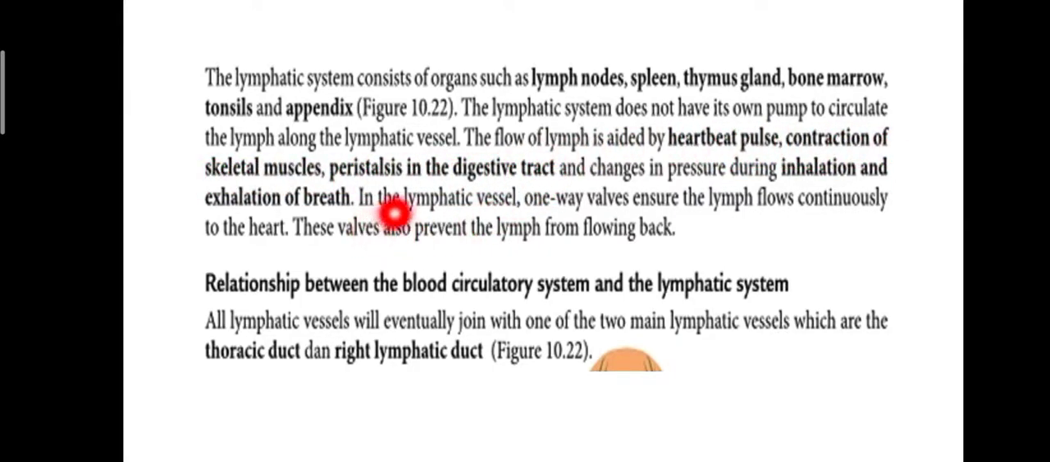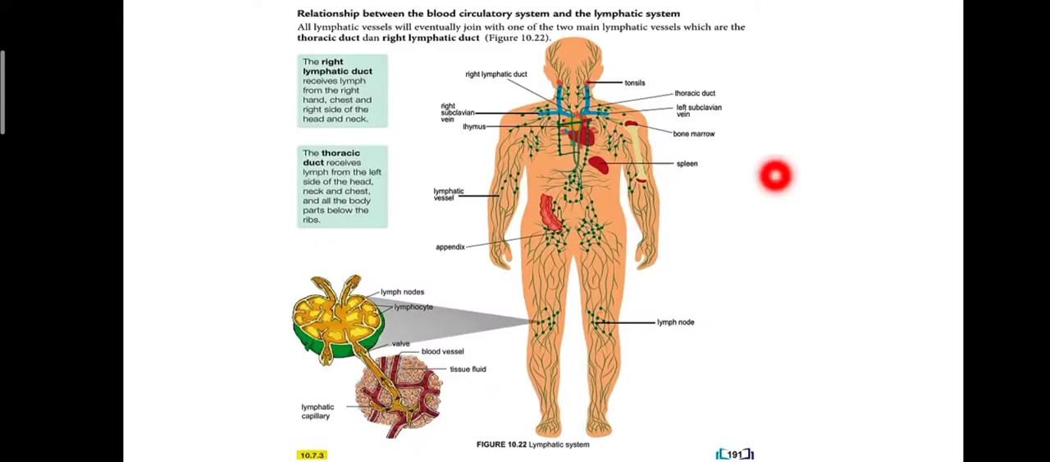Okay. In lymphatic vessel, one-way valve ensures the lymph flows continuously to the heart and prevents the lymph from flowing back. Okay, so this lymphatic system, ni lymph node yang kamu nampak bulat-bulat itu lymph node. So this is appendix, this is lymphatic vessel, spleen, bone marrow, tonsil, thymus. Okay, kalau kita lihat di sini ada thoracic duct, nampak thoracic duct, ya.